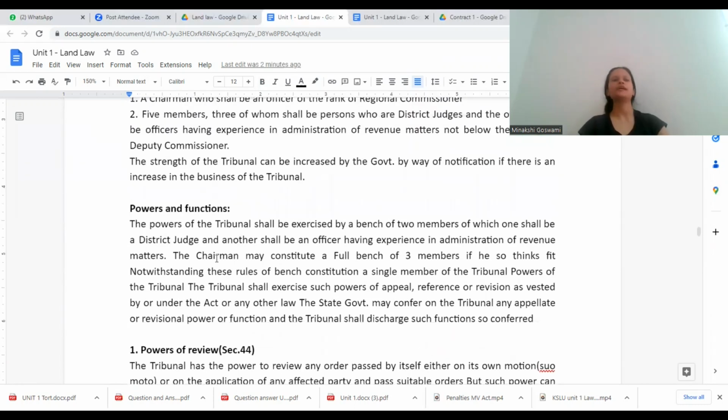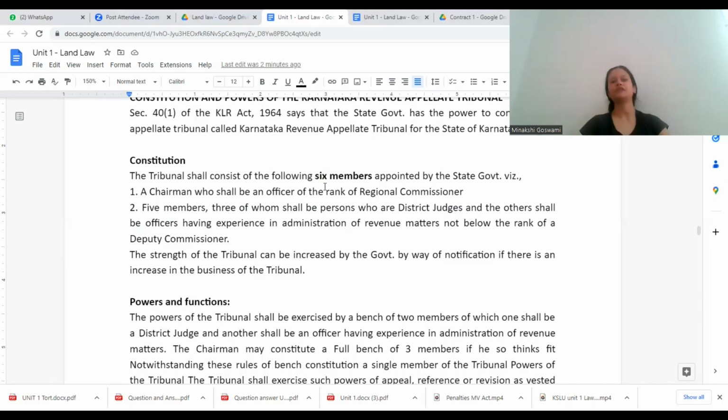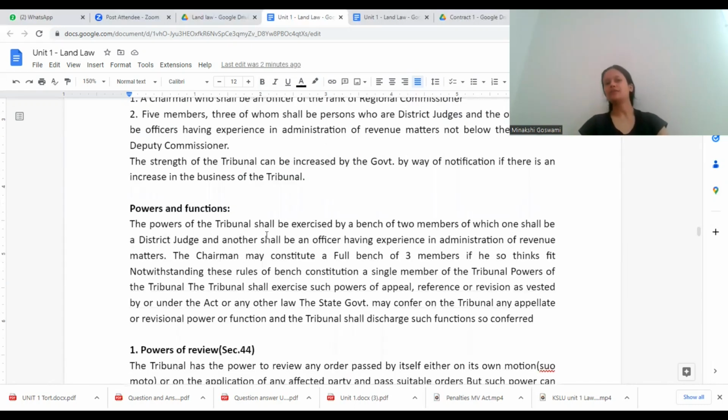Then what are its powers and functions? What are the powers and functions of this tribunal? The powers of the tribunal shall be exercised by a bench of 2 members, of which one shall be a district judge and another having experience in administration of revenue matters. When we talk about a bench, what does bench mean in terms of court? A group of judges, correct. A group of judges who are hearing one single matter. So here it would be a combination: one district judge and one person having experience in administration of revenue matters. So this will be the bench.